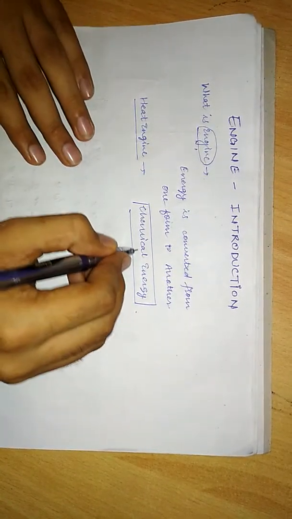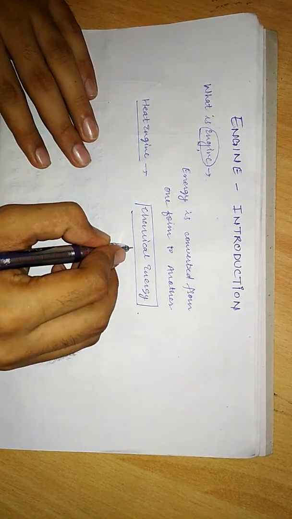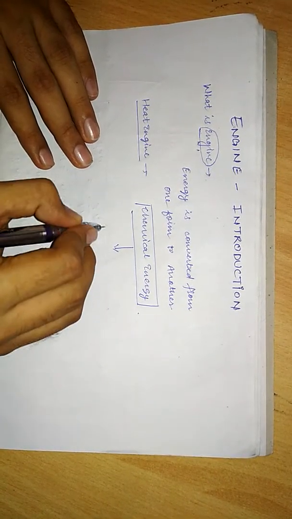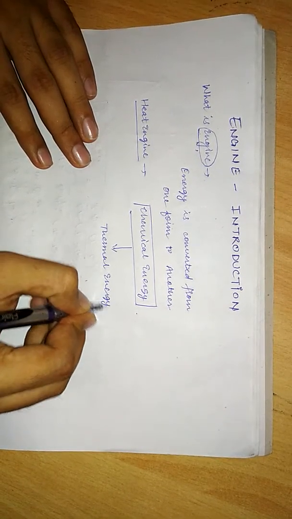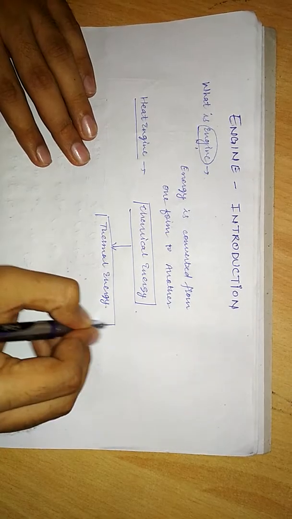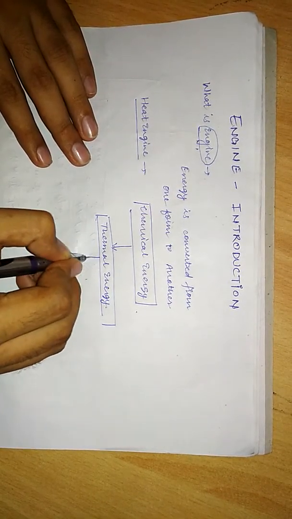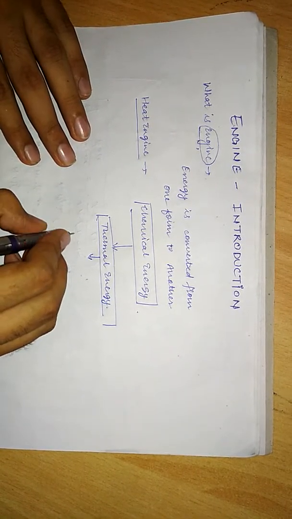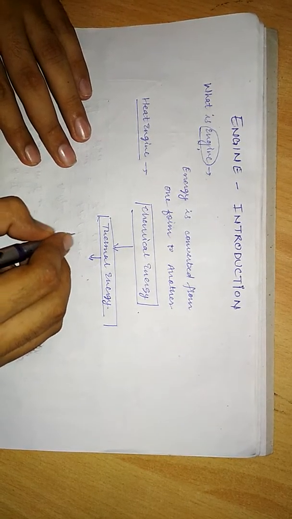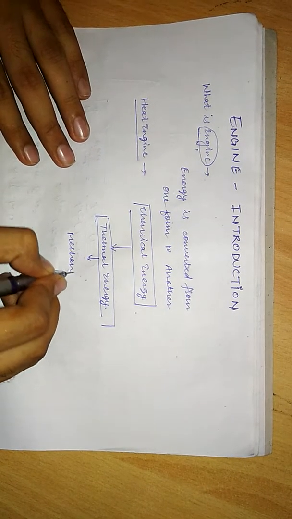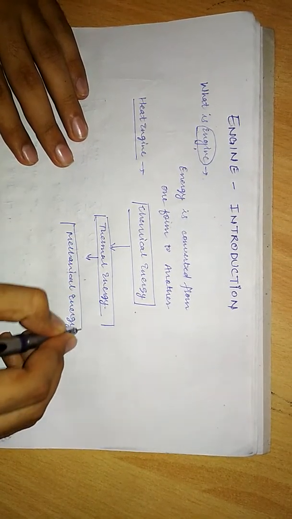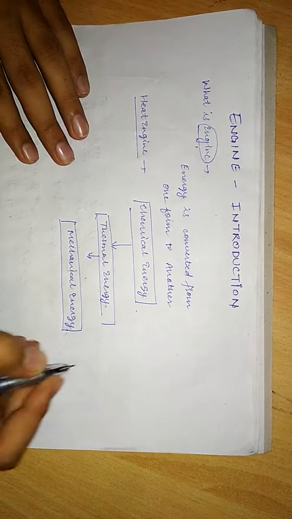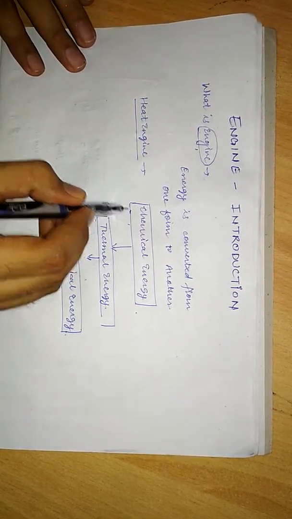We have some fuel. So the chemical energy of that fuel is converted into thermal energy. And this thermal energy is utilized or is converted to mechanical energy. So these three processes take place in heat engine.